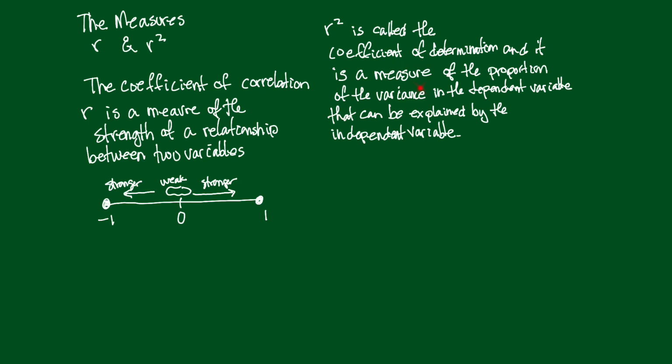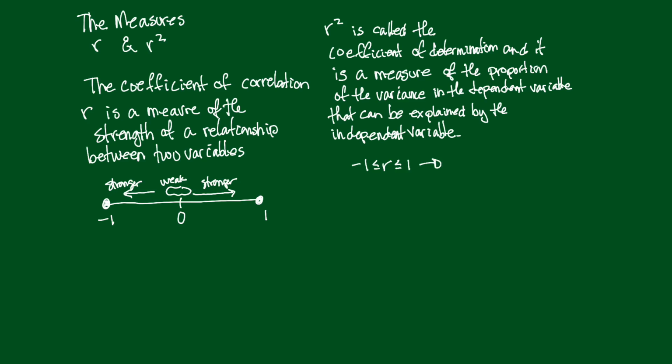And it's a measure of the proportion of the variance in the dependent variable that can be explained by the independent variable. Well, first of all, it is R squared. So for R, we have -1 less than or equal to R less than or equal to +1.